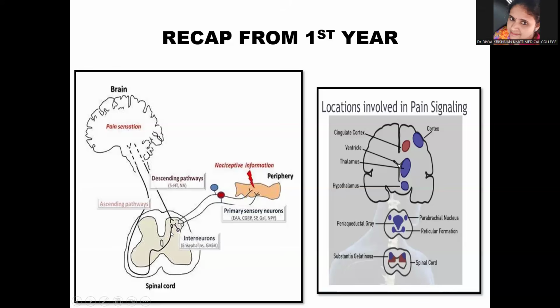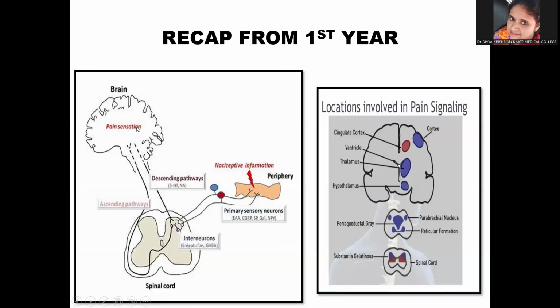The second order neurons cross to the opposite side of the spinal cord, and then the signal goes through the spinothalamic tract to the thalamus, and from there to the somatosensory cortex, where the pain is felt by the brain.